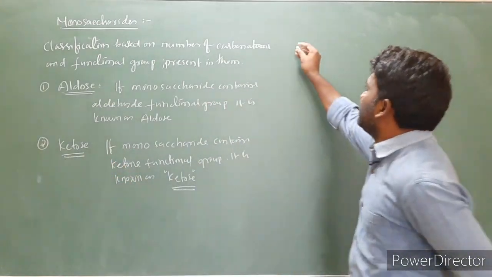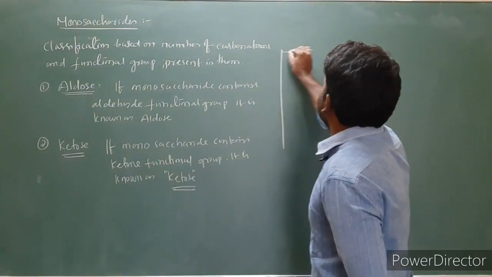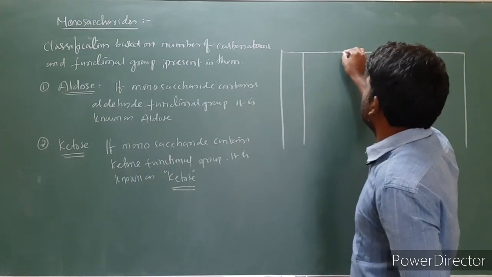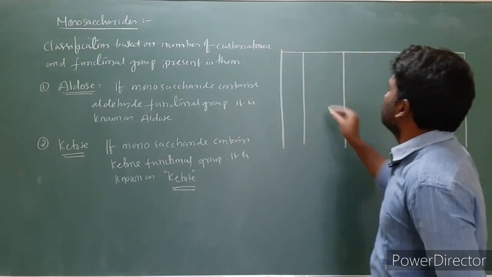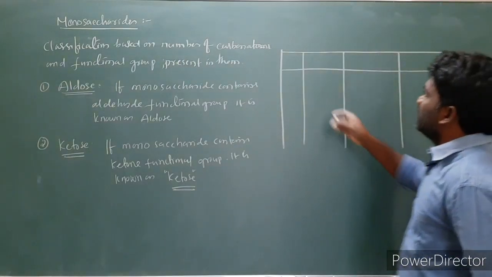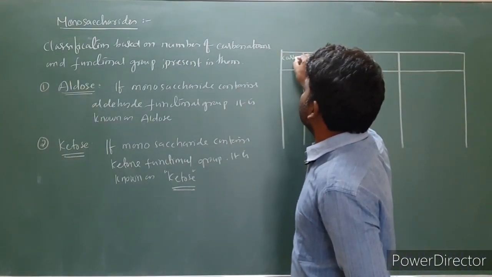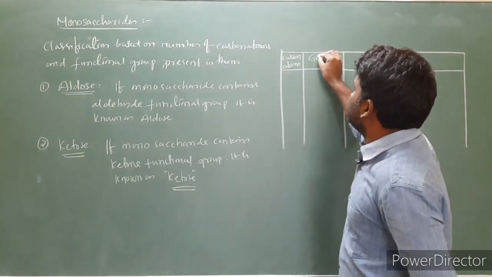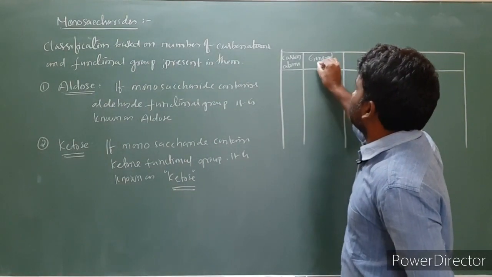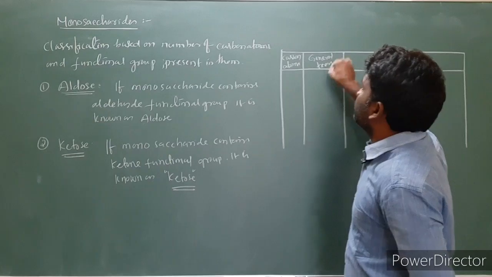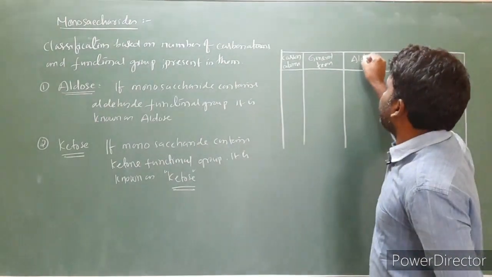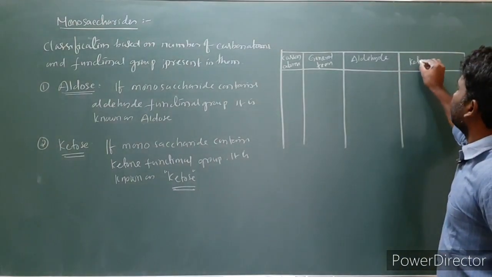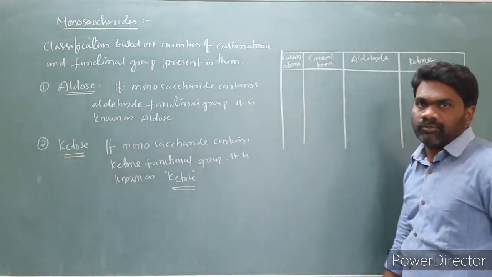So let us draw the table for this case. Here are carbon atoms. The second is a general term. Functional group is aldehyde functional group. The second one is ketone functional group. Aldehyde and ketone functional group.